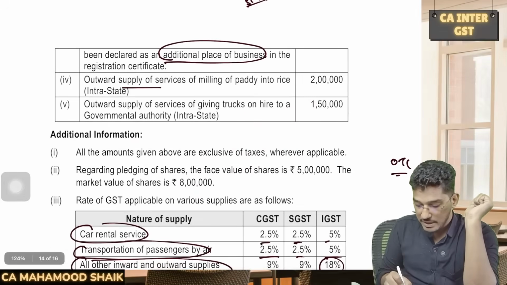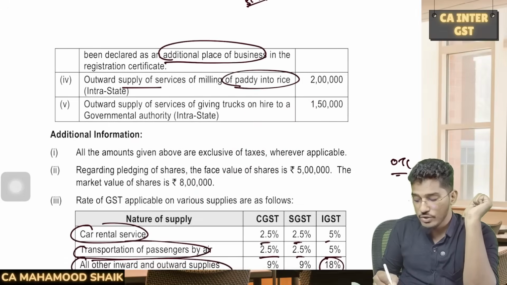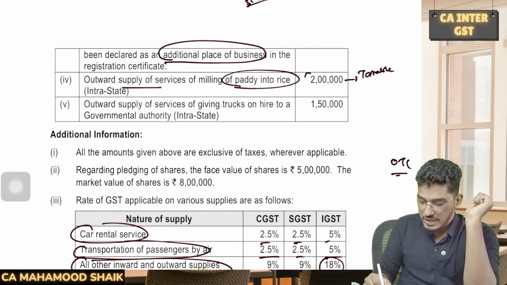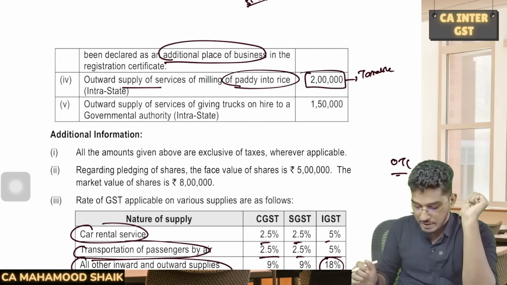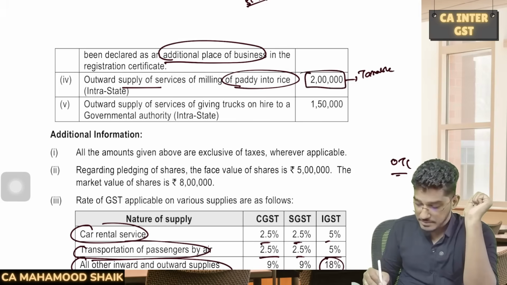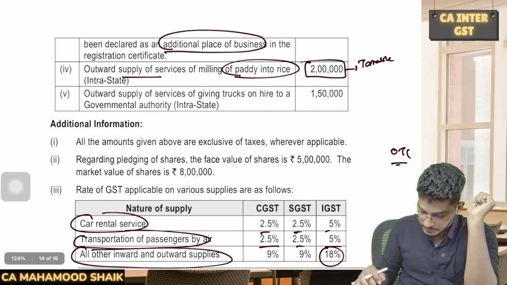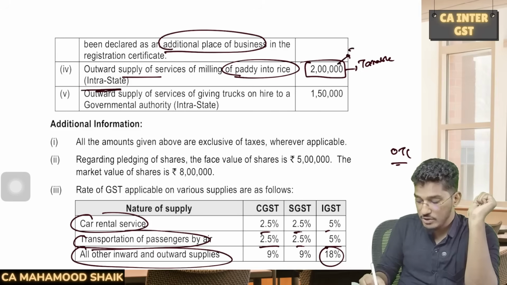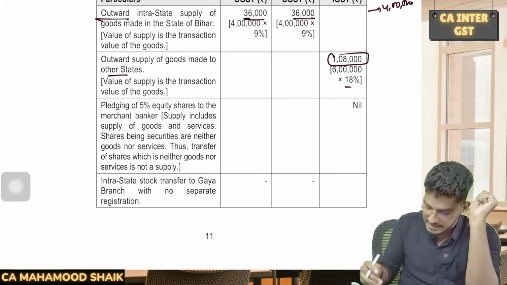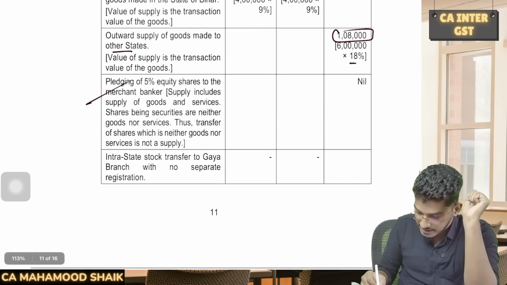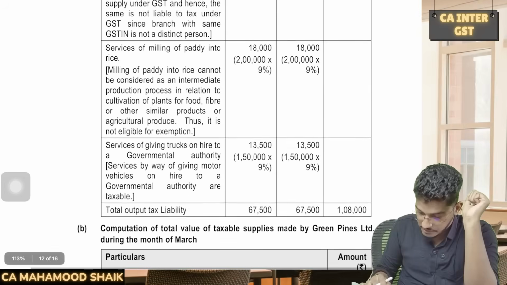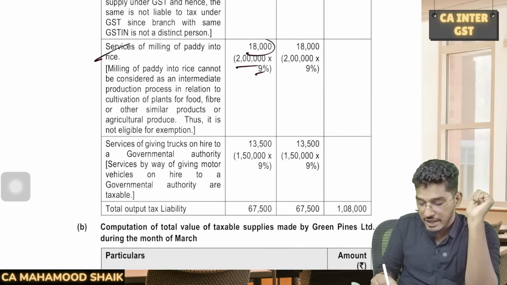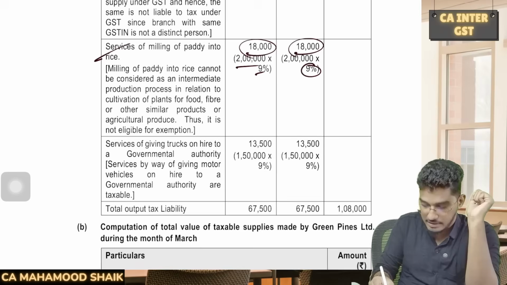Next, outward supply of services of milling of paddy into rice. Is it taxable? Yes, it is taxable. This is 2 lakh rupees, and 2 lakh rupees is going to be taxable. It is an intrastate supply, so 9% CGST, 9% SGST. As you could see, pledging value is nil and stock transfer value is also nil. So services of milling of paddy into rice will attract GST: 2 lakhs into 9%, 18,000, and 2 lakhs into 9%, 18,000.